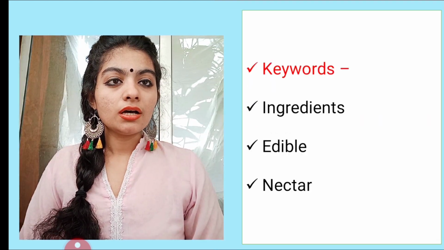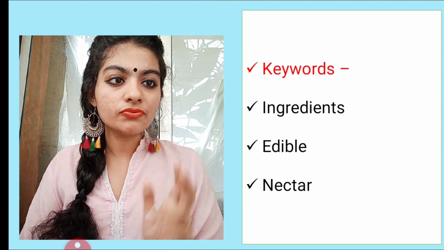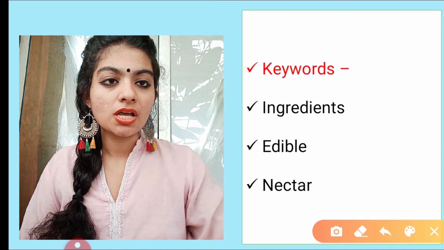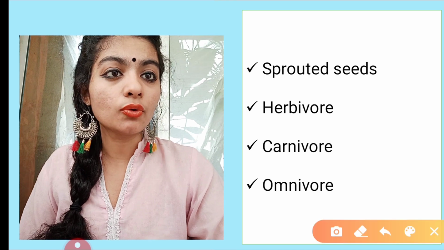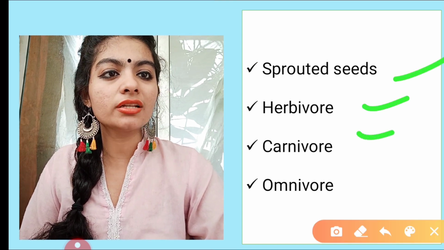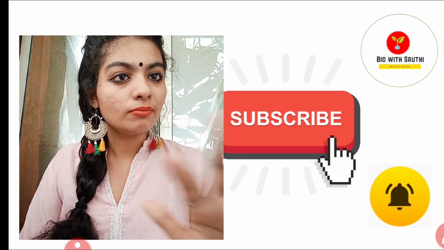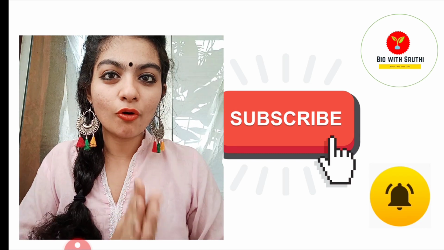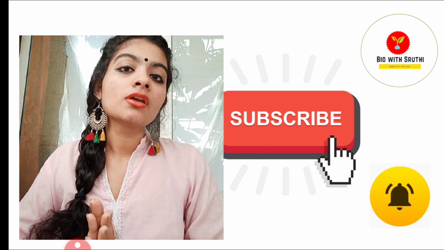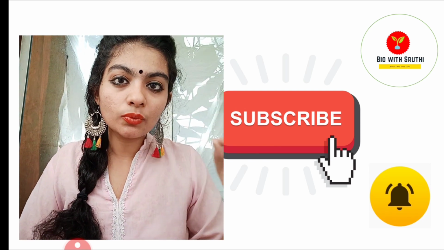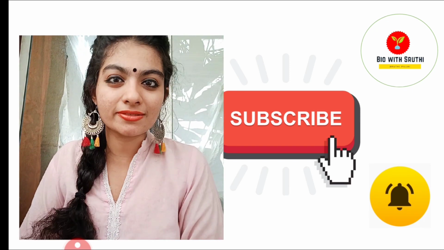As I told you, after every NCERT chapter you will find keywords and summaries. First I'll introduce all the keywords: ingredients, edible, nectar. Meanwhile you can also note them down. Sprouted seeds, herbivore, carnivore, omnivore. If you don't know the meaning, by the end of this lecture you will know the meaning of all these keywords. Once you see this session, even if you only go through the keywords, you will remember the entire session. It will help you to revise. That's the best thing about NCERTs.